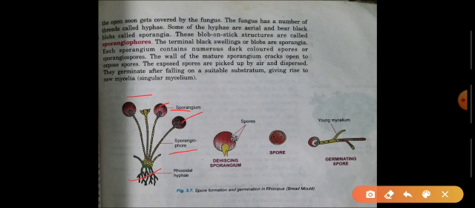When the sporangium bursts, the spores fall out on the ground, and after reaching the substratum on the ground, that develops into new hyphae of this bread mold. This way, from the parent body, there is the production of the same type of individual, or the same bread mold. The process is spore formation.